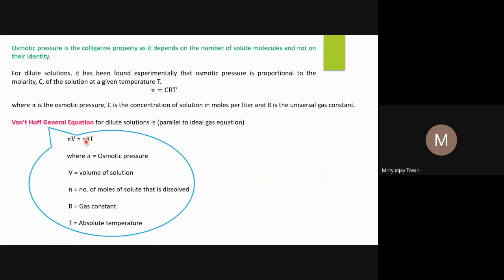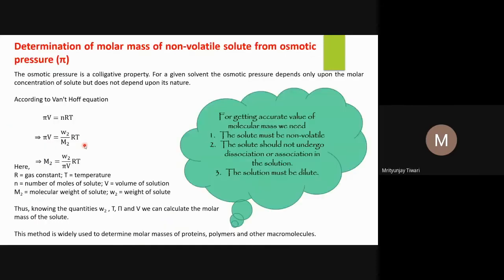The number of moles of solute is equal to the mass of the solute divided by the molar mass of the solute. So pi V is equal to nRT becomes pi V is equal to W2RT divided by M2, where W2 is the mass of the solute and M2 is the molar mass of the solute. Now I can find the relation for M2. If I take M2 on the left hand side, pi V will go to the denominator on the right hand side. So M2 will be equal to W2RT by pi V.